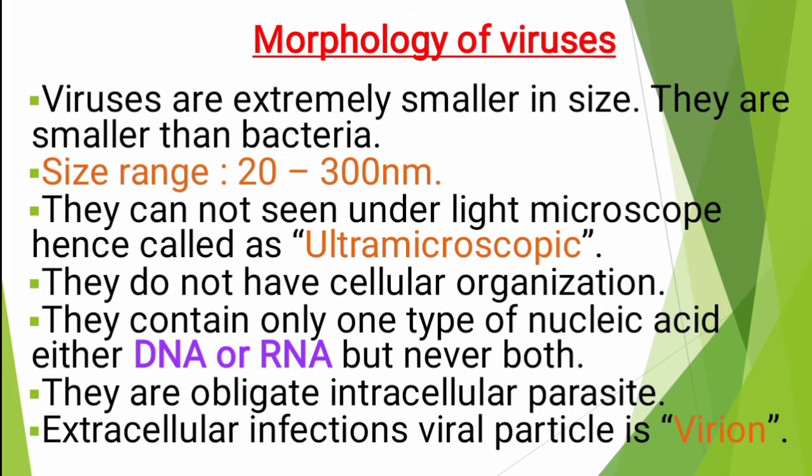Okay. Next, they are obligate intracellular parasites. We see them in the innermost layer of our host body. Next, the extracellular infectious viral particle is called a virion. Viruses also affect external parts like skin. For example, in skin, these small virus particles infect our skin, and that particle we call a virion.